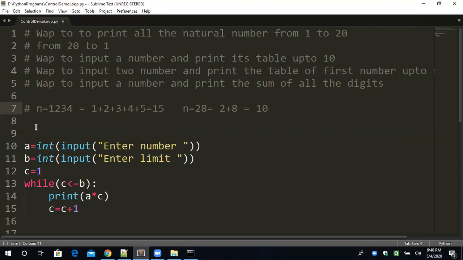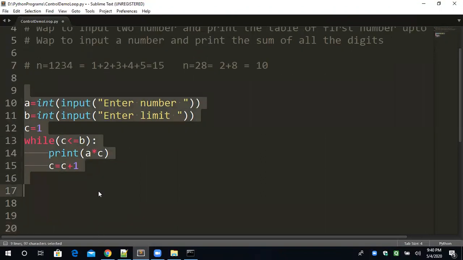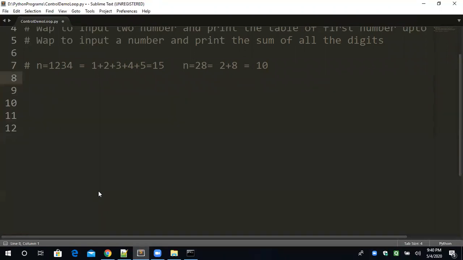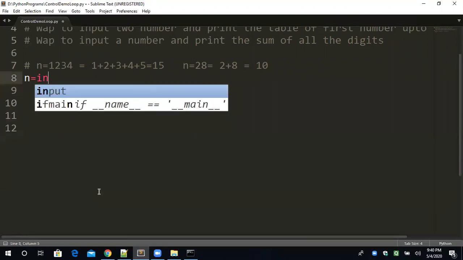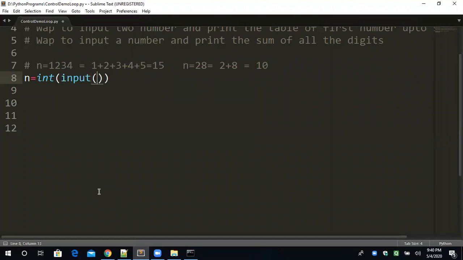Okay. Just a moment. I'm just erasing this part. Now n is equal to int input, enter number. Any number can be given by the user whose digits we basically have to extract. Okay, so s is equal to 0. This is for summation purposes. I will store the sum. This 15 you are seeing will be stored in s.